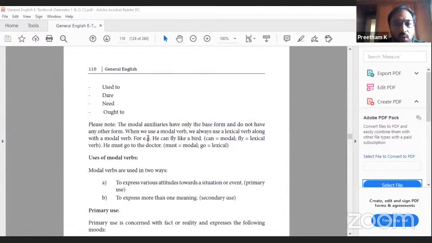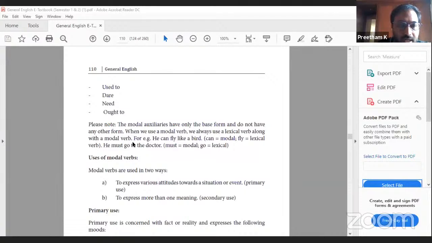The modal auxiliaries have only the base form and do not have any other form. When we use a modal verb, we usually use a lexical verb along with it. For example, he can fly like a bird. Can is the modal, fly is the lexical verb. He must go to the doctor. Must is modal, go is lexical.